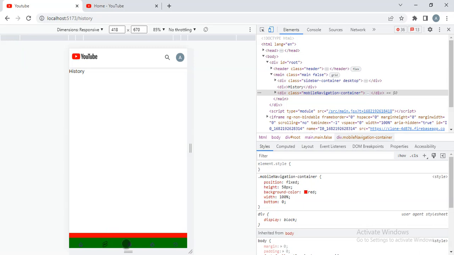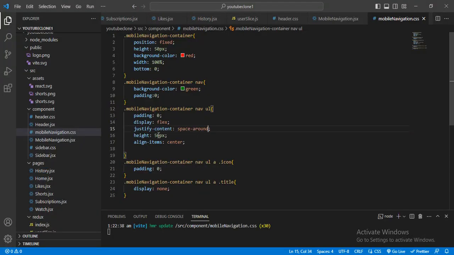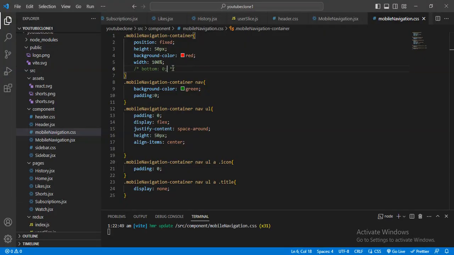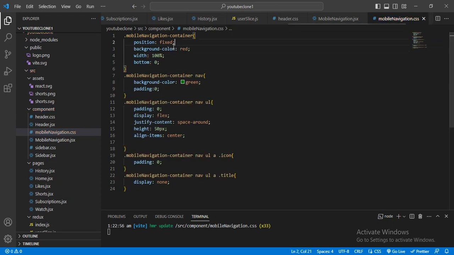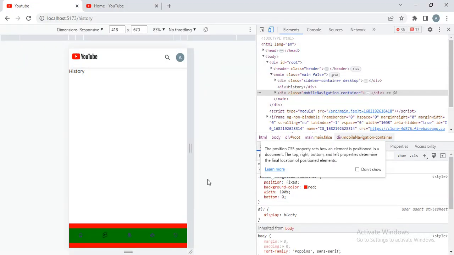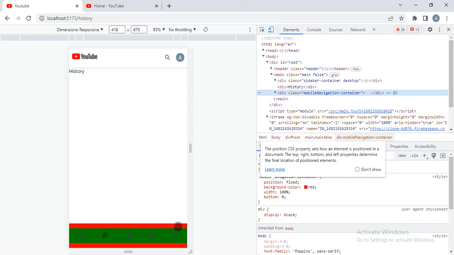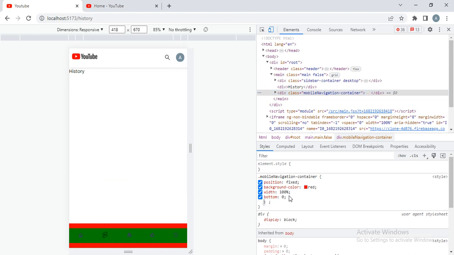See, and here I want to remove this bottom. Let me just give the 0, and here I will give the 0, and this height. Let me just remove this, and yeah, by default let me remove, and let me check why this padding is coming. Here padding will be 0.